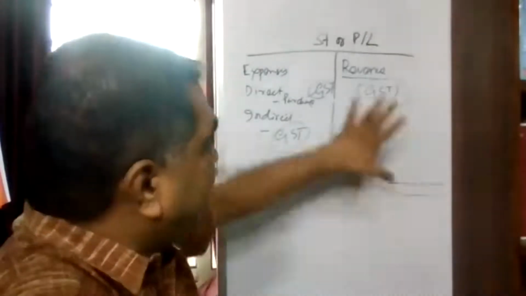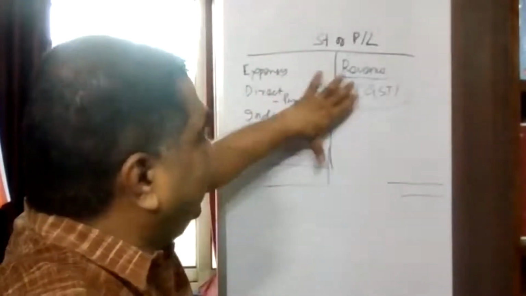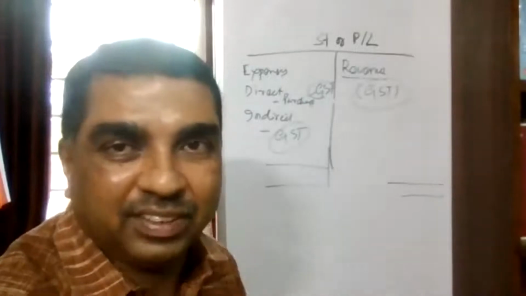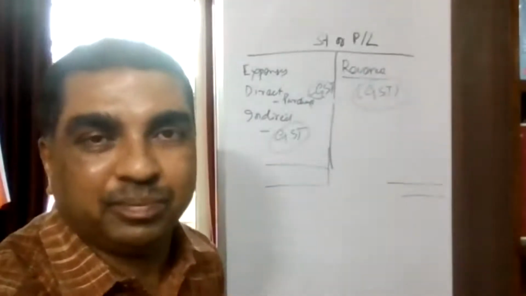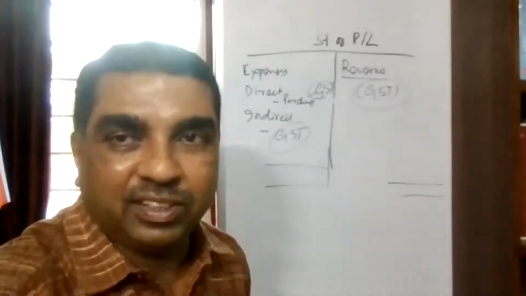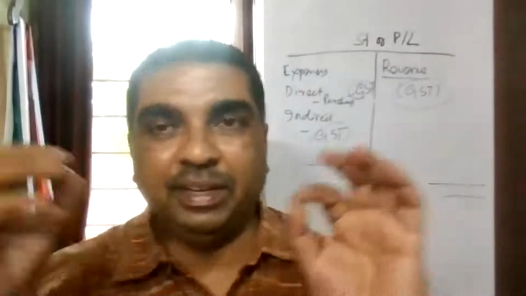So suppose I ignore GST in revenue and purchase, it will be very difficult to take business decisions because they are related to cash flows. They influence the cash flows. Are you able to understand? So GST or indirect tax plays a very important role in understanding the business and in taking business decisions. You are agreeing to it?